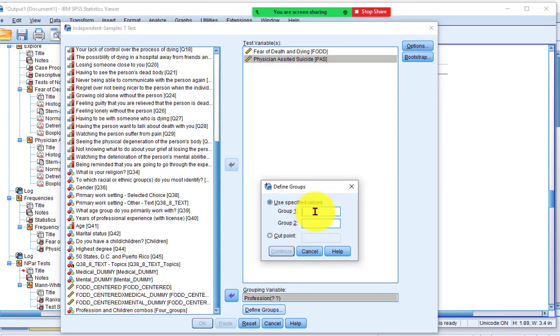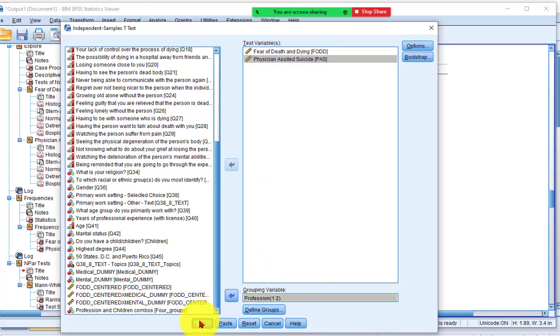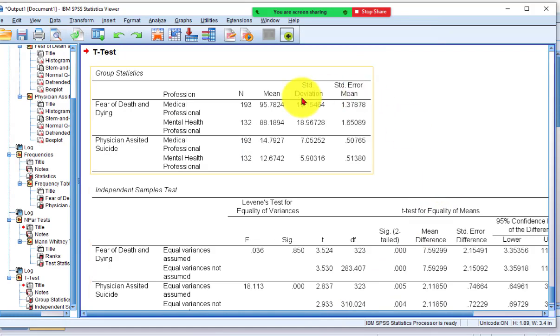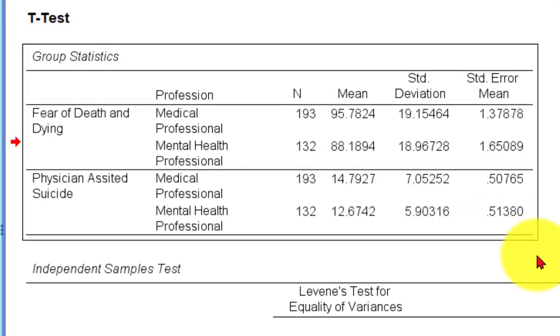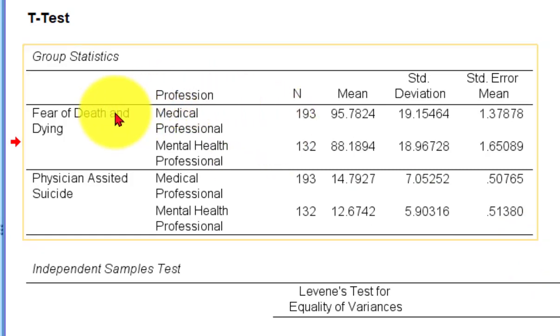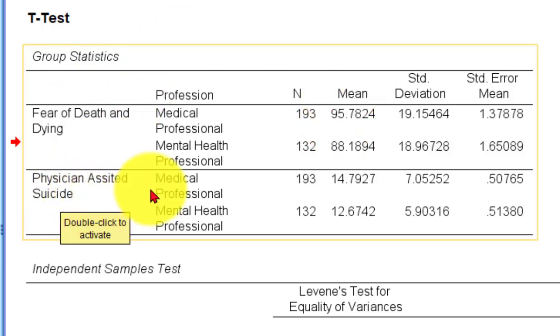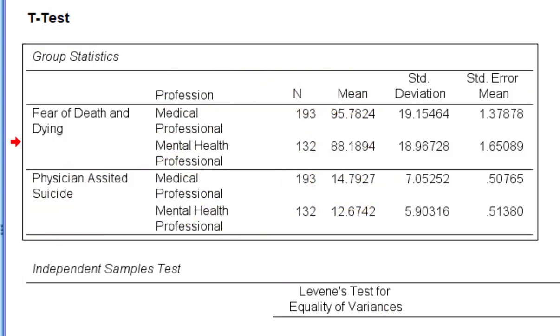And again, we're going to use 1 and 2. Click OK. So again, we're not really looking at the t-test, we're just looking at the means, right? So since we know there's a significance, the medical profession is significantly higher on the fear of death, and on physician-assisted suicide it's the same thing. The medical profession is significantly higher on both of those.